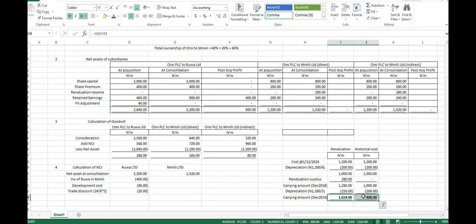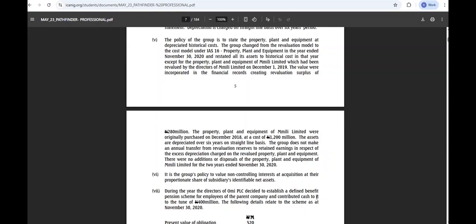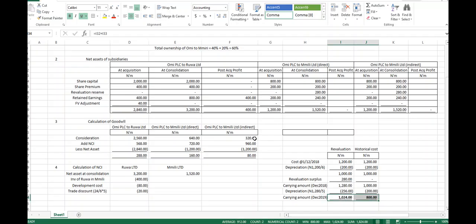Was it considered in the financial statement of Emily? No, sir. Should we go back to the question so that you can understand that? Let's go back to the question. Now, the PPE. Yes, it was considered. Let me write something here so that we don't confuse it.